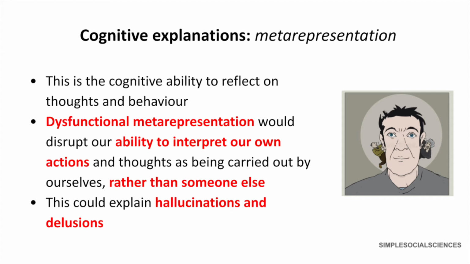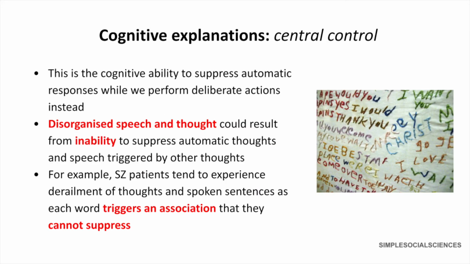Another cognitive explanation was central control. This is a cognitive ability to suppress automatic responses when we perform deliberate actions instead. For example, disorganized speech and thought could result from the inability to suppress automatic thoughts and speech triggered by other thoughts. Schizophrenic patients tend to experience derailment of thoughts and spoken sentences as each word triggers an association that they are unable to suppress. So they have dysfunctional central control.